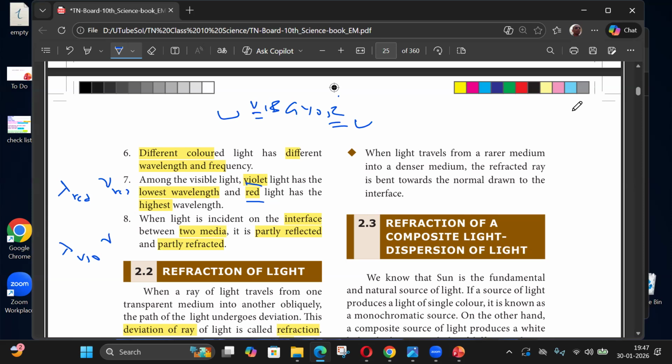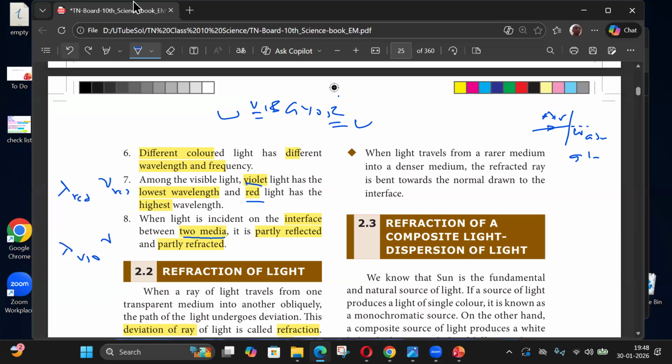Two media means one is, say, air. If you say two media, one with an interface between two media, then the other one can be water or glass, some different medium. If the light is going like this, and there is no change in medium, it will go straight like this. It will continue in the same direction.